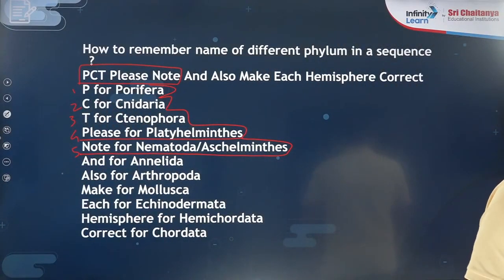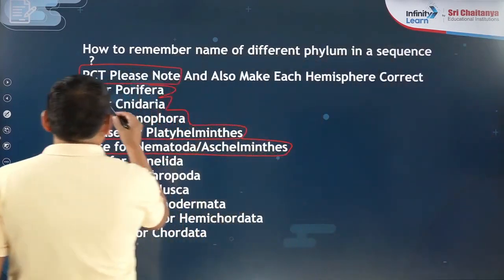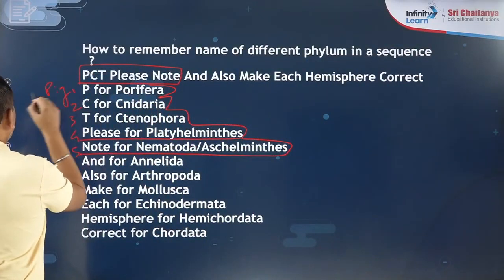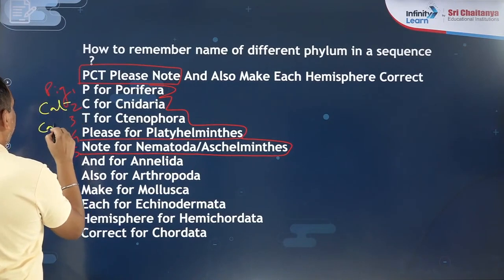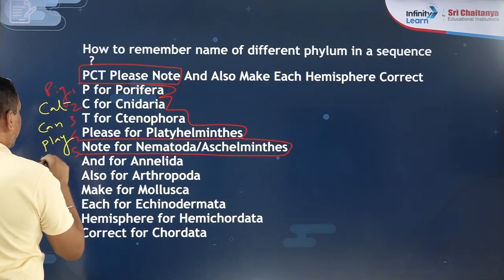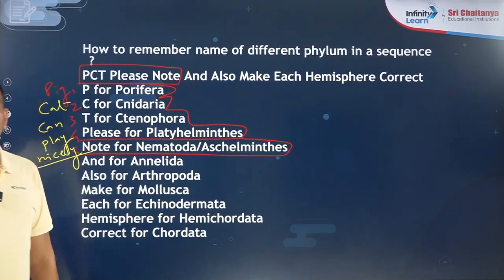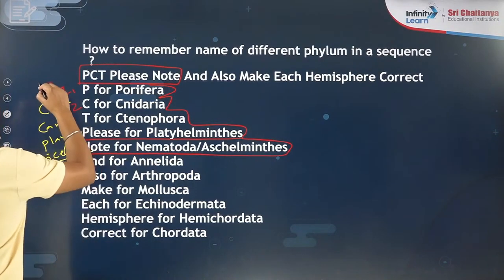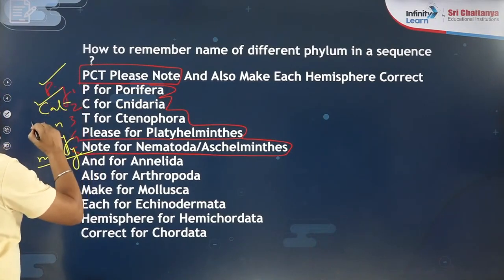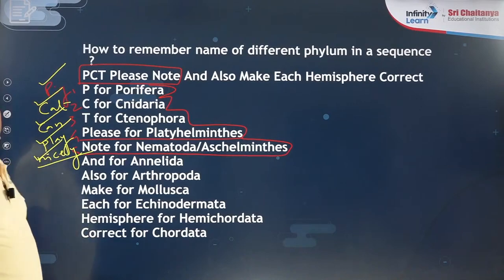Krishna has written "pig cat can play nicely." Yes, that is also correct. Pig, cat, can, play, nicely. Wonderful. What did he say? Pig, cat can play nicely. P for Porifera, C for Cnidaria, C for Ctenophora, P for Platyhelminthes, N for Nematoda.